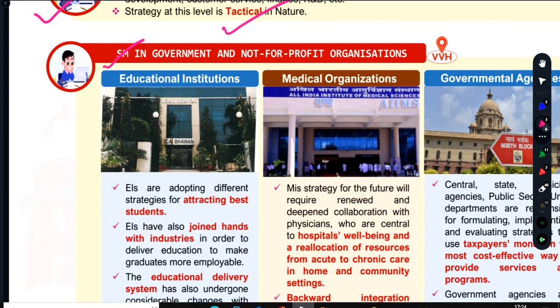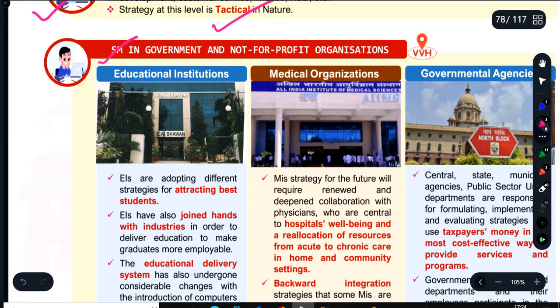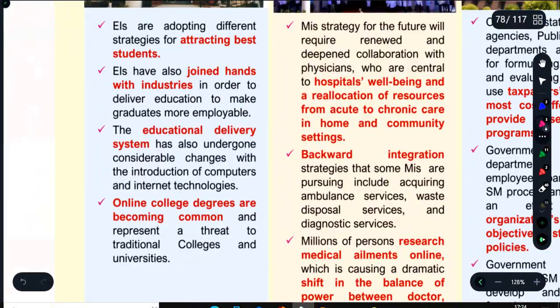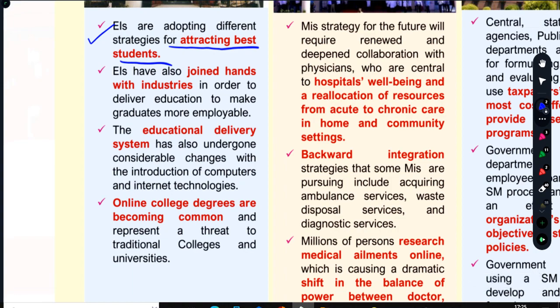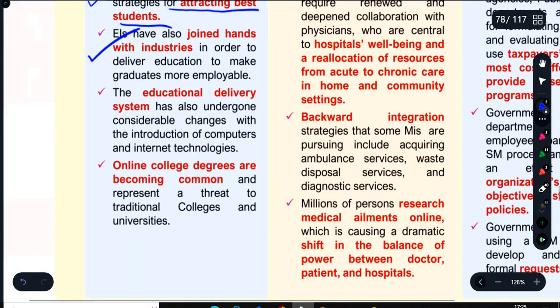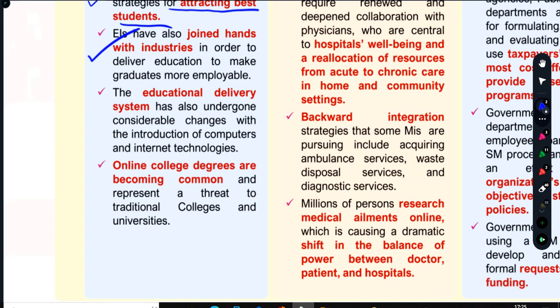A strategic management process is required if you want to sustain as an organization in the domain, in this universe. You need to follow strategic management. That is very simple. A few points: educational institutions adopt different strategies to attract the best students. Every institution does so. They join hands with industry to stay more up to date and more employable. The educational delivery system has to undergo considerable changes because of internet and computing technology changes; they have to adapt. And online college degrees are becoming common.